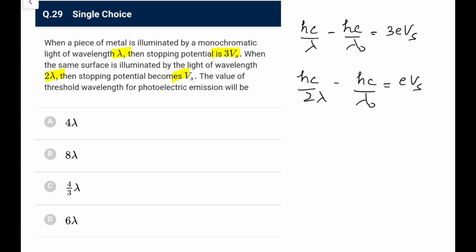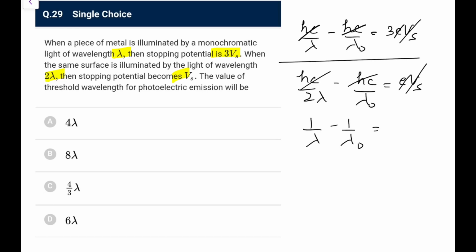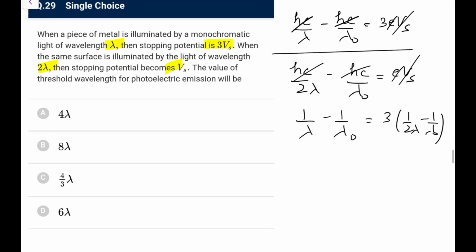So what you will do, you should divide it. eVs goes, hc goes. So whatever you are left with, 1 by lambda minus 1 by lambda naught would be 3 times 1 by 2 lambda minus 1 by lambda naught. So if it comes here, it will become 2 by lambda naught, it will become 3 by 2 minus 1, that is 1 by 2 lambda. So lambda naught becomes 4 lambda. So go for option A for this particular case. Next.